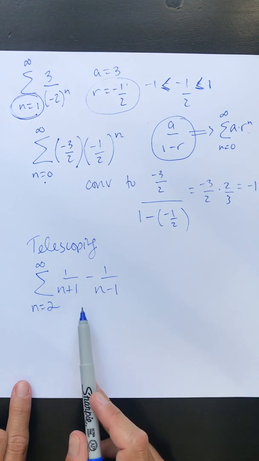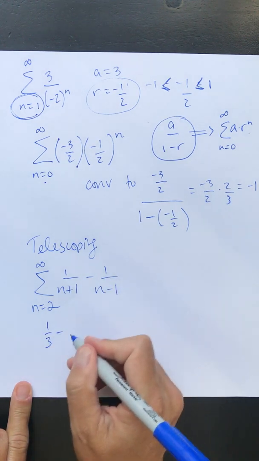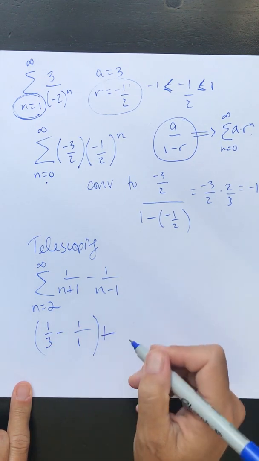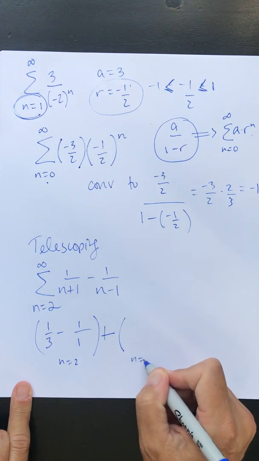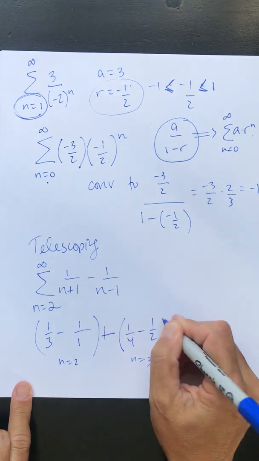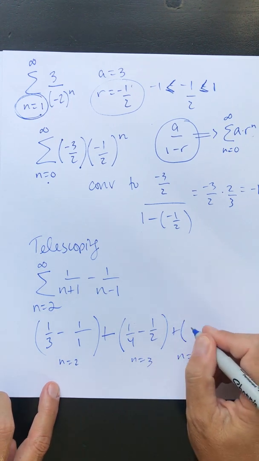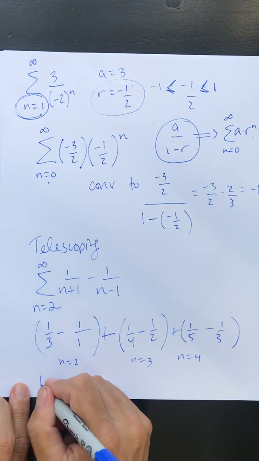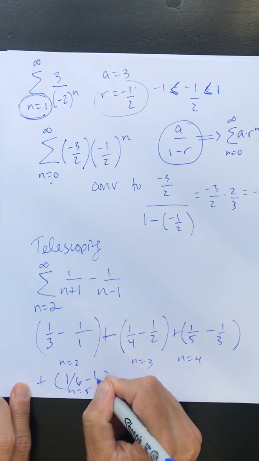So the first term of this series is going to be 1 over 3 minus 1 over 1. This is when n equals 2. Then my next term is going to be n equals 3. If I plug n equals 3 in, I get 1/4 minus 1/2. Now my next term is n equals 4, which is 1 over 5 minus 1 over 3. Plus, now if I do n equals 5, I get 1 over 6 minus 1 over 4.